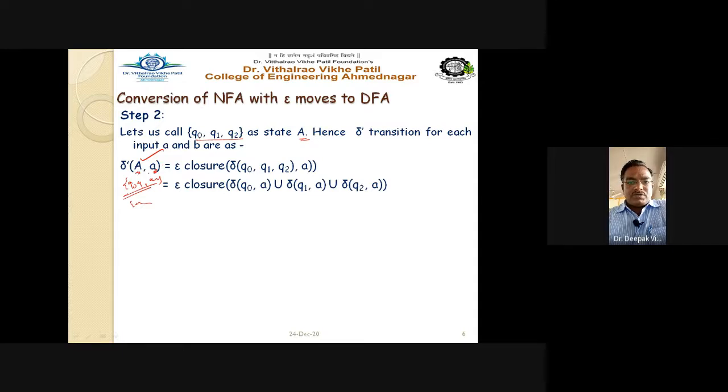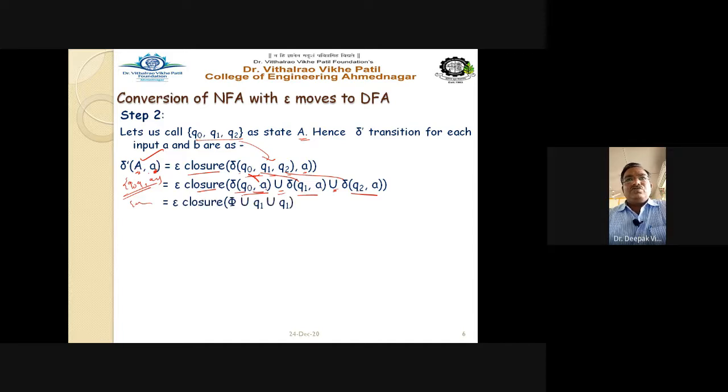First take input alphabet a: the epsilon closure of delta of Q0, Q1, Q2 on a. Now split the delta function into delta Q0 a, delta Q1 a, and delta Q2 a, and take the union of all these transitions. You have to find where the transition from Q0 on a goes, where the transition from Q1 on a goes, and where the transition from Q2 on a goes. The answers are written here.